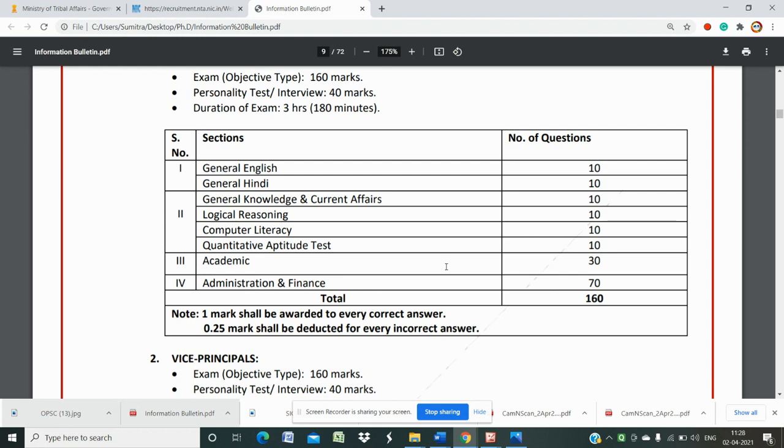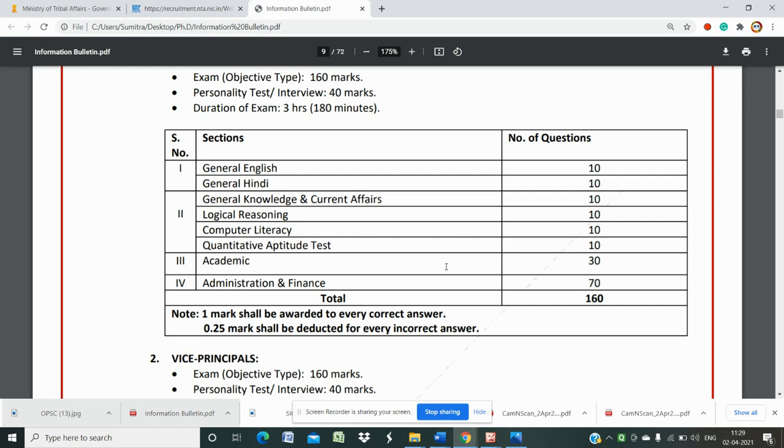The selection pattern: general English and general Hindi 10 and 10, 20 marks; general knowledge and current affairs 10 marks; logical reasoning 10 marks; computer literacy 10 marks; quantitative aptitude test 10 marks; academic 30. Then administration and finance 70 marks. As you are acting like the head of the school, as a principal, you have to have knowledge throughout all the subjects. So it's all total 160.